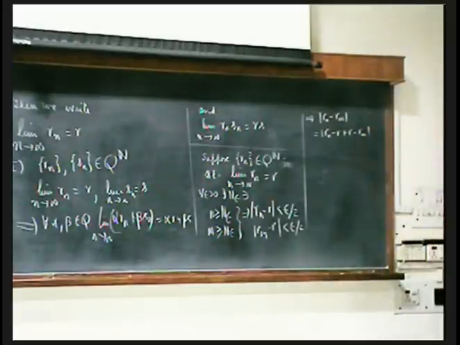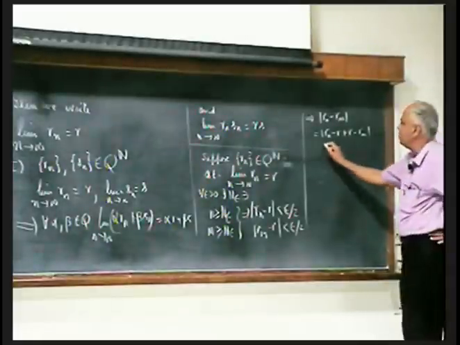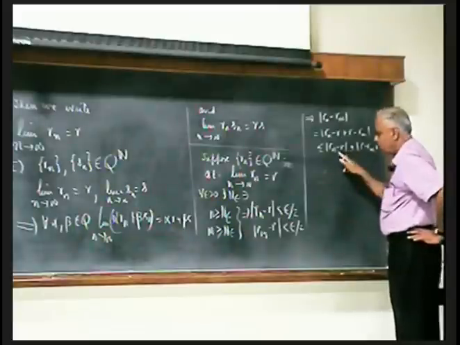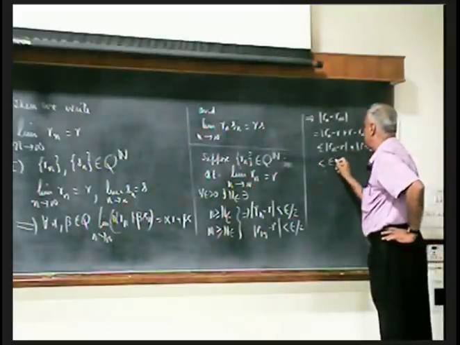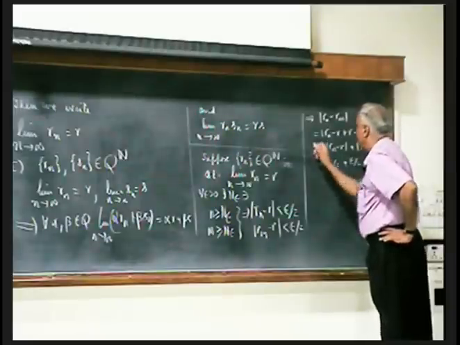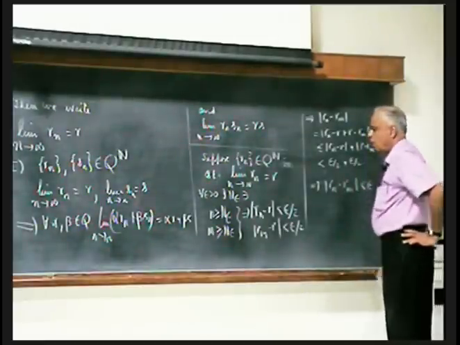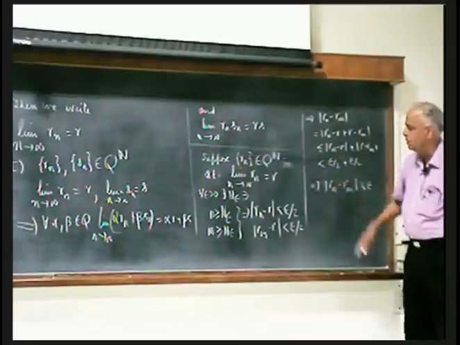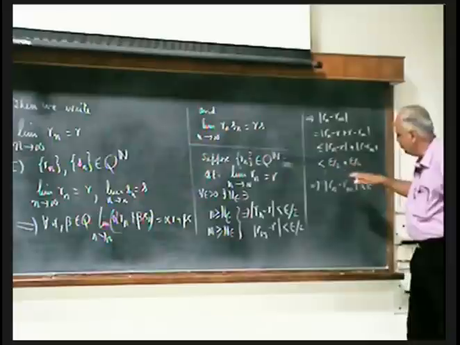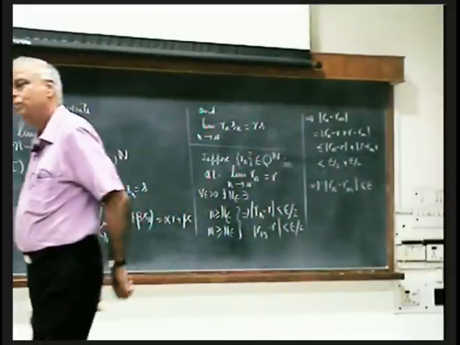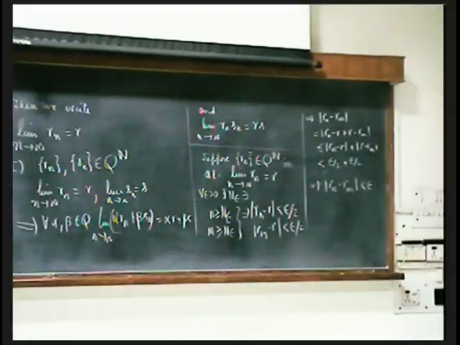This is a standard trick. Okay. And then the modulus of the sum is less than or equal to the sum of the moduli. Now this is less than epsilon by 2, this is less than epsilon by 2. So that says mod Rn minus Rm is less than epsilon. So whenever you have a convergent sequence, there is a stage beyond which you go and take any two fellows, the difference will be less than epsilon. Pick arbitrarily any two elements of the sequence beyond that stage, they will be within an epsilon distance of each other. And that is what is known as a Cauchy sequence.